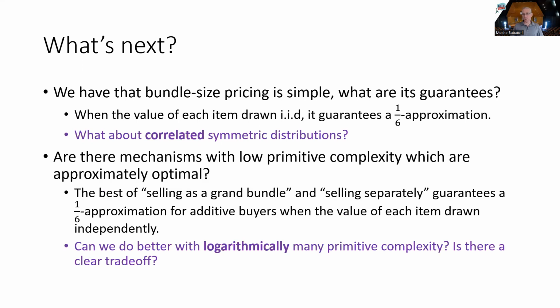Secondly, we want to understand better what the meaning of low primitive complexity is. We know that with just one query, you can get a constant approximation. Let's assume that we want to understand what approximation we can obtain with logarithmically many queries. So with logarithmic primitive complexity, what's the best approximation that we can get, and what's the trade-off between the complexity and the approximation?